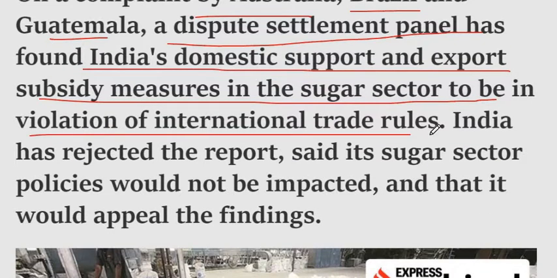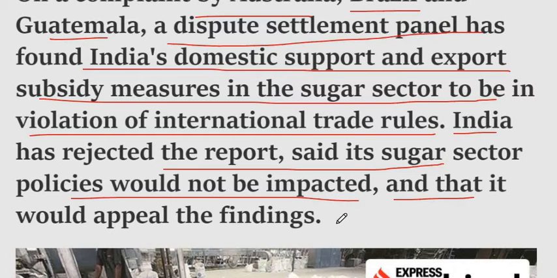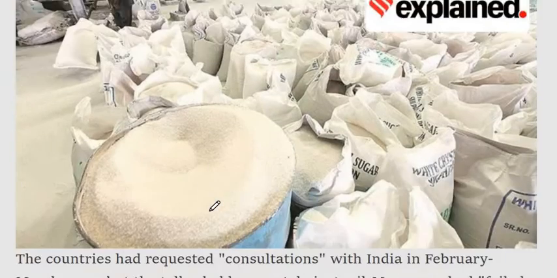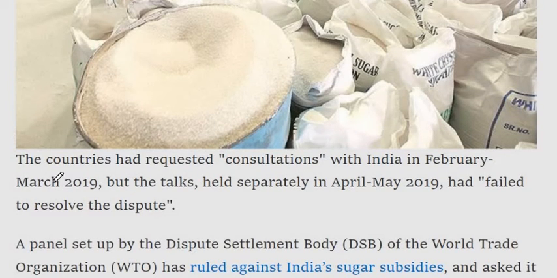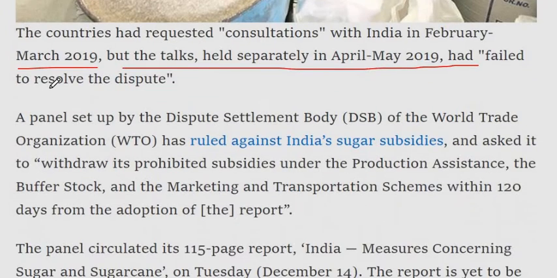India has rejected the report, said its sugar sector policies would not be impacted, and that it would appeal the findings. The countries had requested consultations with India in February-March 2019, but the talks, held separately in April-May 2019, had failed to resolve the dispute.